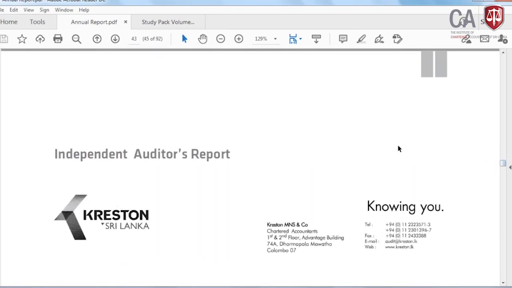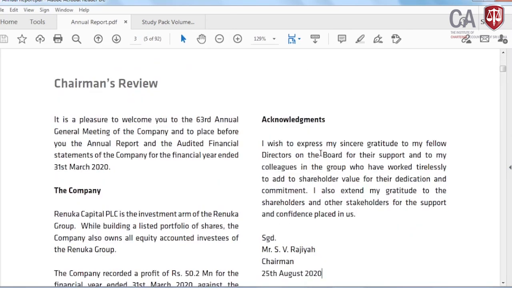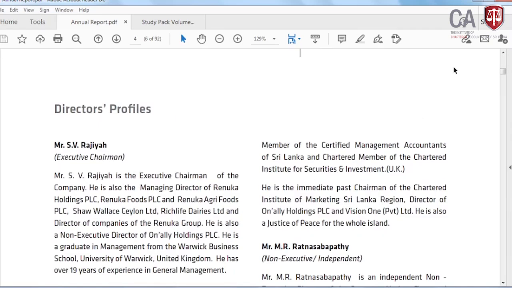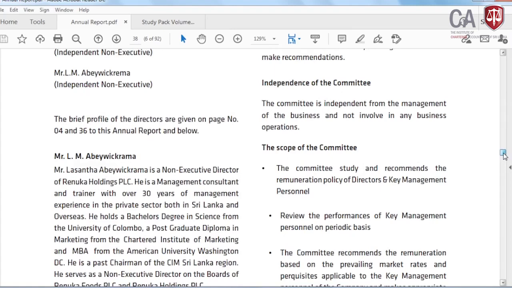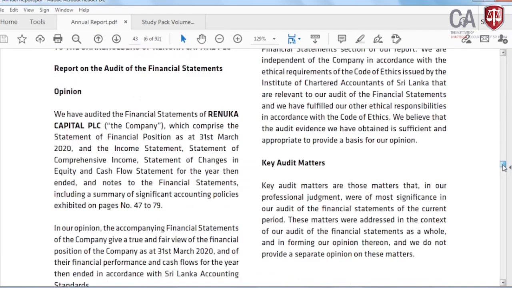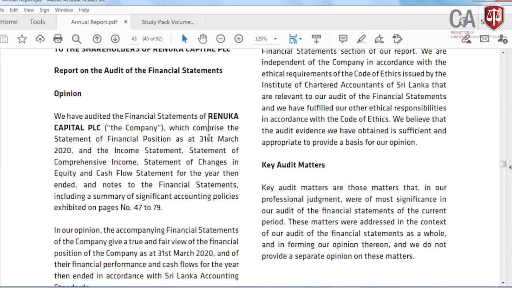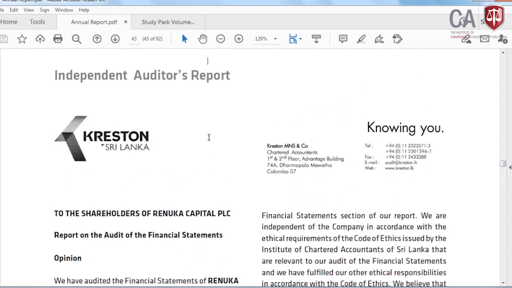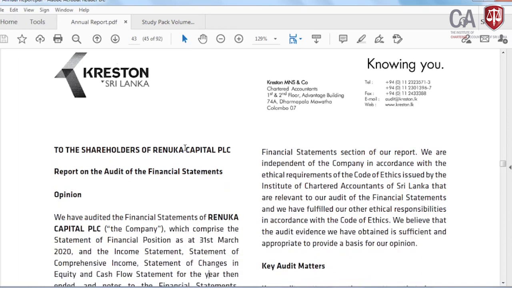This is the independent auditor's report issued by Cresto Sri Lanka. I just want to show you. Look here, the independent auditor's report is a practical example, 3 or 4 pages maximum. You see the firm letterhead and all the details. It is addressed to the shareholders of Renuka Capital PLC, with a report on the audit of the financial statements, and the opinion is given.